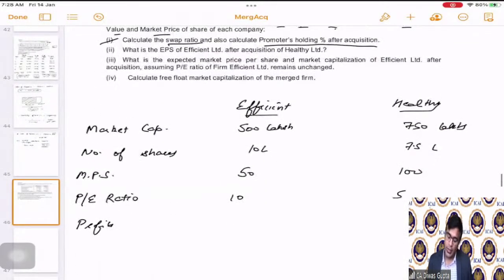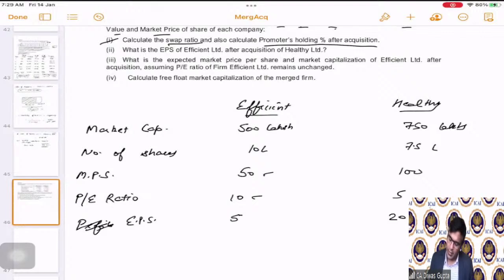Now what we can do is let's first calculate the EPS, not profits, but EPS, because we have the MPS, we have the PE ratio. Can we calculate the EPS? Yes. EPS is what? EPS will be equal to MPS divided by the PE ratio. So this becomes 50 by 10, 5, 100 by 5, 20.